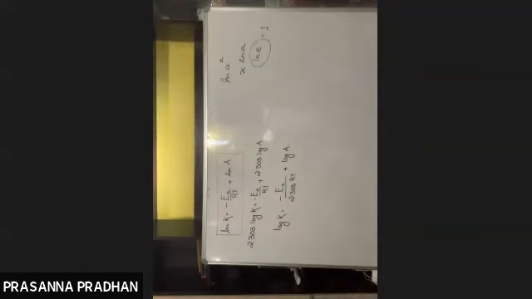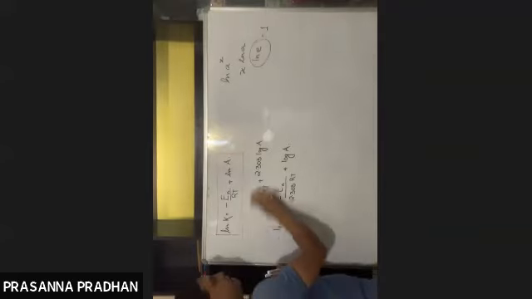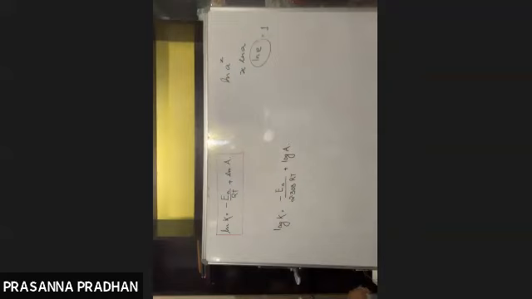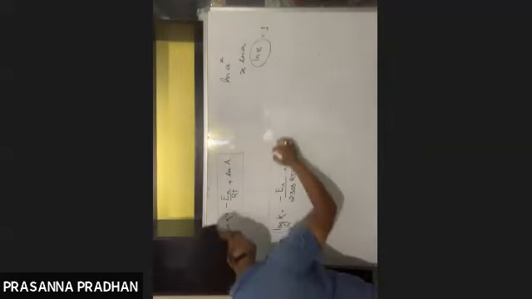The final equation which I'll get after dividing by 2.303 is this. So this is another form of the Arrhenius equation.